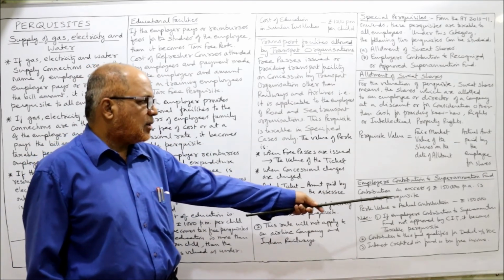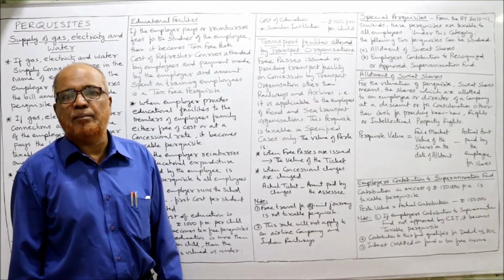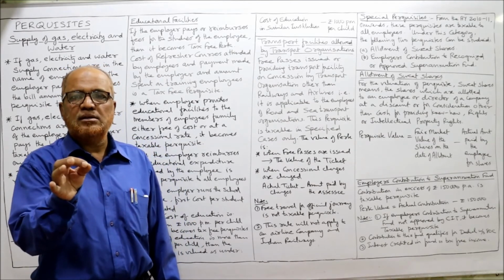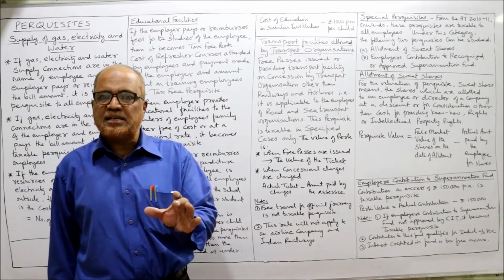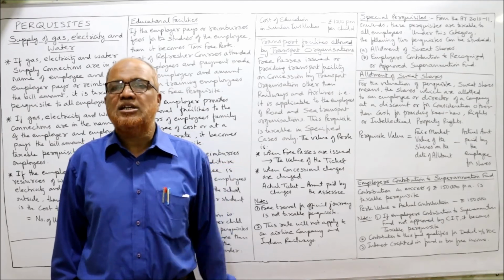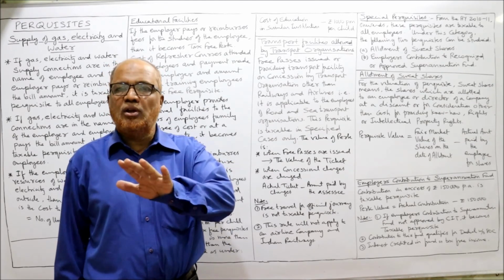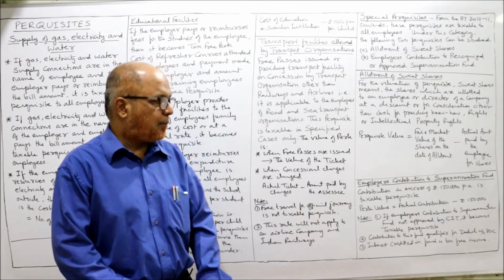Note, if the employer's contribution to superannuation fund is not approved by CIT, Commissioner of Income Tax, then before giving this exemption of 1,50,000, Income Tax Act says the fund should be approved by the CIT. If it is not approved, then this exemption of 1,50,000 will not apply.